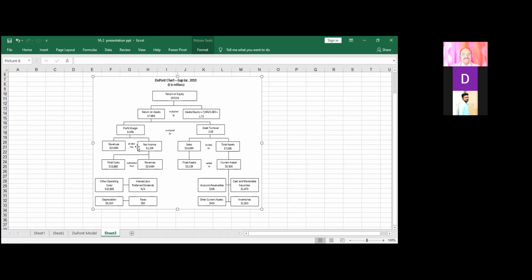Individually it is shown that if you want to get the profit margin ratio, you have to divide the net income by the revenue. If you want the asset turnover ratio, you have to divide sales by total assets, and you will get the asset turnover ratio. So this is the chart which helps us to understand what DuPont analysis actually is.